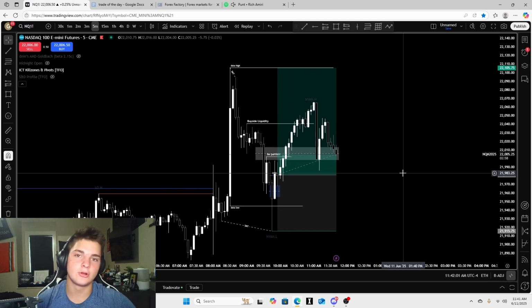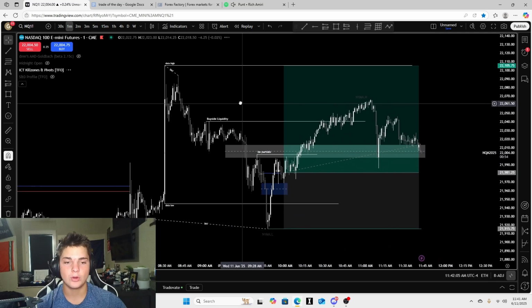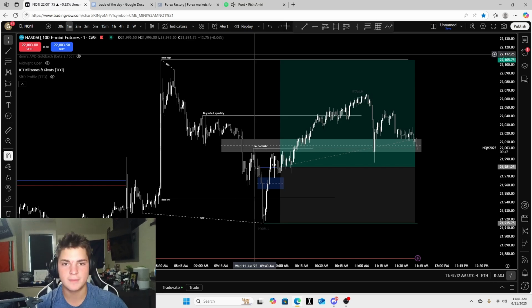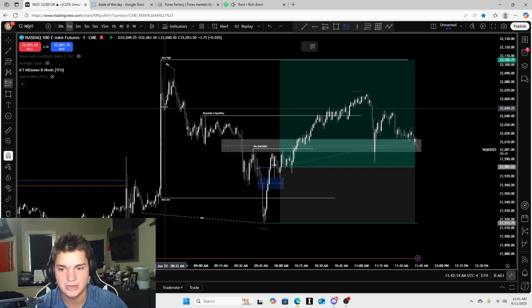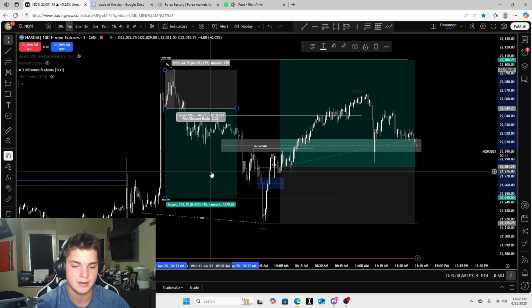All right, so really simple. Today was CPI, so we had data highs and data lows right here. What happened was, this is a very clear model. This is like pre-market, but I wasn't on the chart at that time, so I wouldn't have taken it. But it would have been a very good trade. It would have been right here. I had my change in state, SMT at that high, and then I would have targeted data lows. Boom, would have been a good trade.